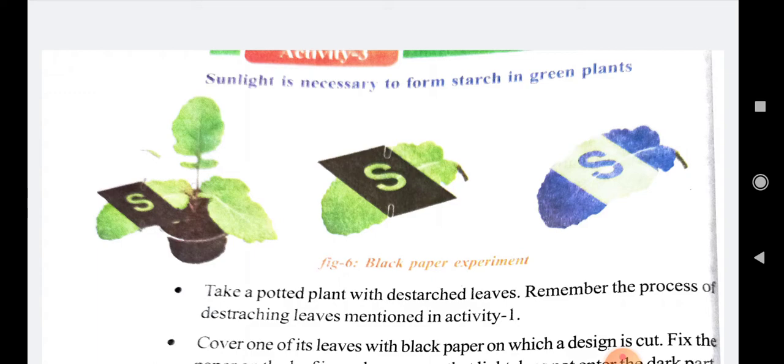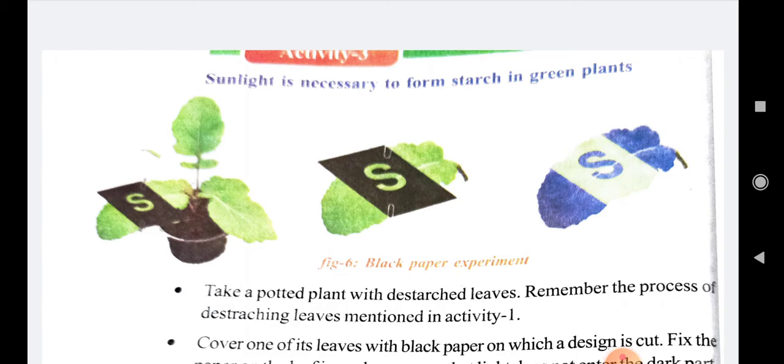Remember the process of destarching leaves mentioned in activity 1. So the first step is to take a potted plant with a destarched leaf. How do you destarch a leaf? You can destarch a leaf either by keeping the plant entirely in a room where there is no sunlight.